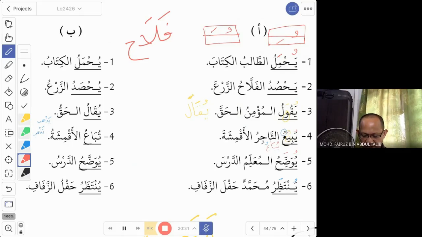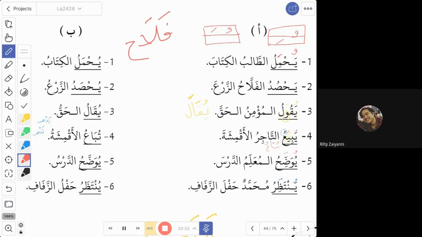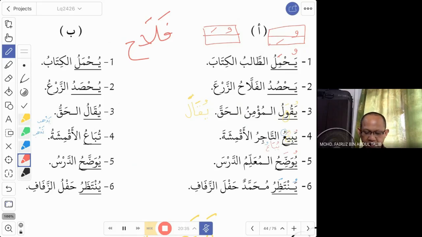But this is falah. Petani, yes. Falah is the farmer. And then az-zar'a is the plant, the crop.